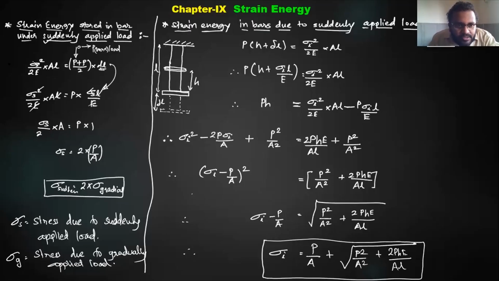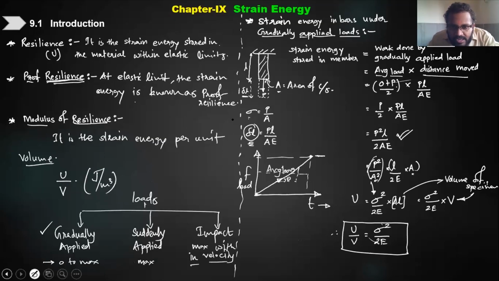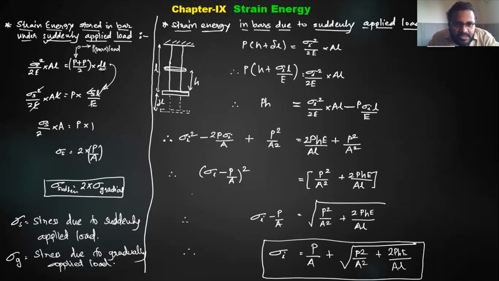Okay, sigma square 2s by AL, and here delta L. Now what is delta L? If you remember, delta L is PL by AE, or sigma L by E, right? So that is the same thing we have used here. We have written it as suddenly applied load, sigma s L into E upon E. Now here we can cancel out one sigma, one L and E. So what I am left with is sigma s upon 2 into A is equal to P. And therefore sigma s is 2 times P by A. But P is the load and A is the area, so load upon area is the sigma gradually, which we have calculated.